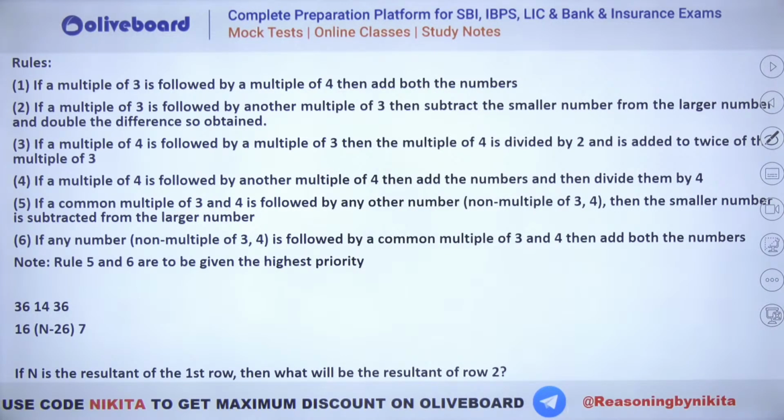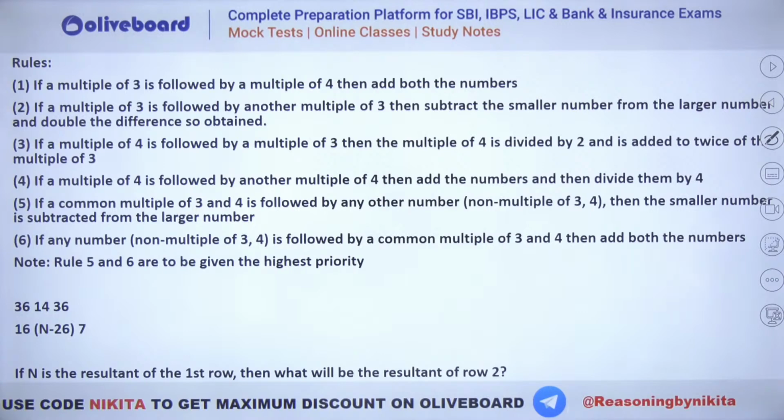Okay, you have to find the resultant of two numbers at a time. So you can see 36 and 14. Now what is 36? You can see 36 is a multiple. If a multiple of 3 is followed by a multiple of 4, that is not applicable here. A multiple of 3 followed by another multiple of 3, that is also not here. If a multiple of 4 is followed by a multiple of 3, that is also not followed. Multiple of 4 followed by another multiple of 4, ये भी नहीं है. Common multiple भी नहीं है. If any number is followed by a common multiple of 3 and 4, that is also not there.